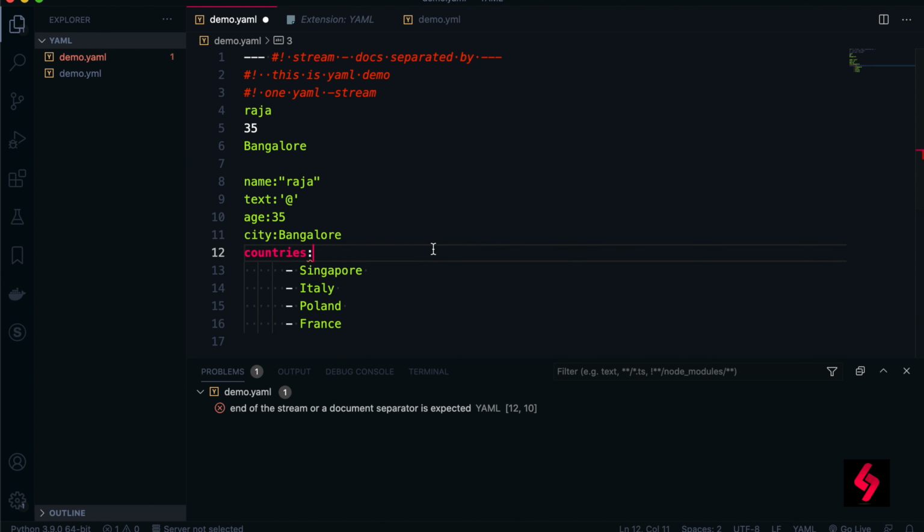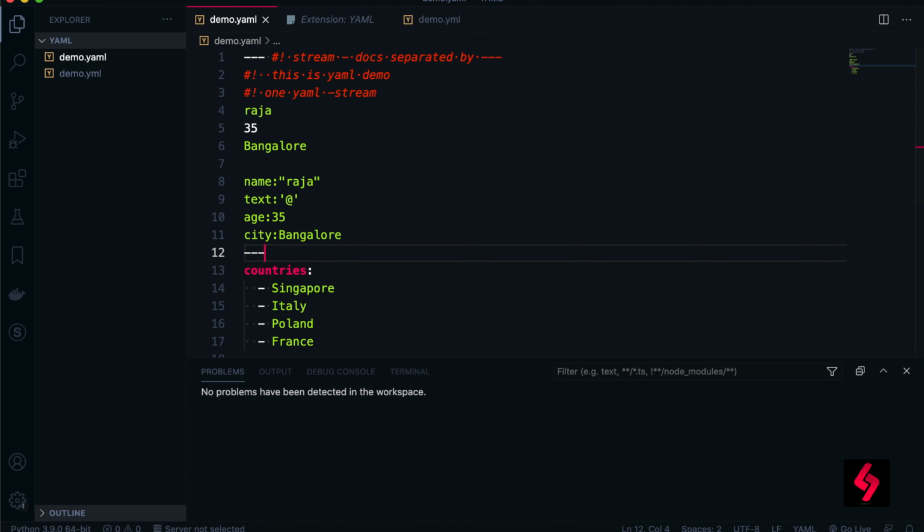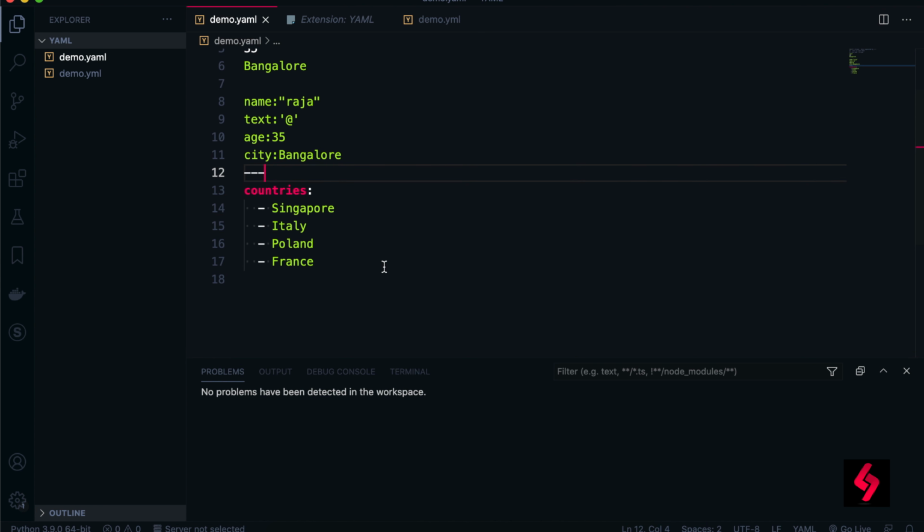So I'm writing this data, but it says the end of the stream or the document separator is expected. In this case, this will be treated as a separate document. So at that time you have to mention three dashes here, so that the error will get solved, right?